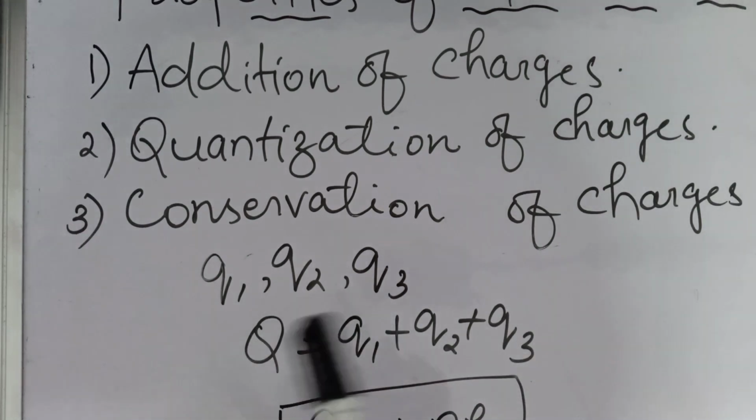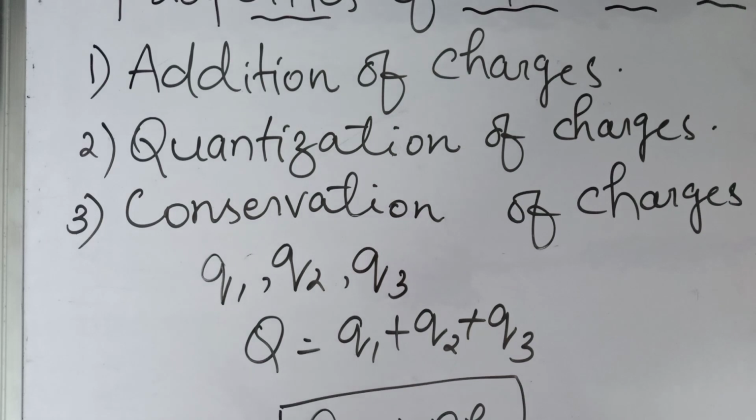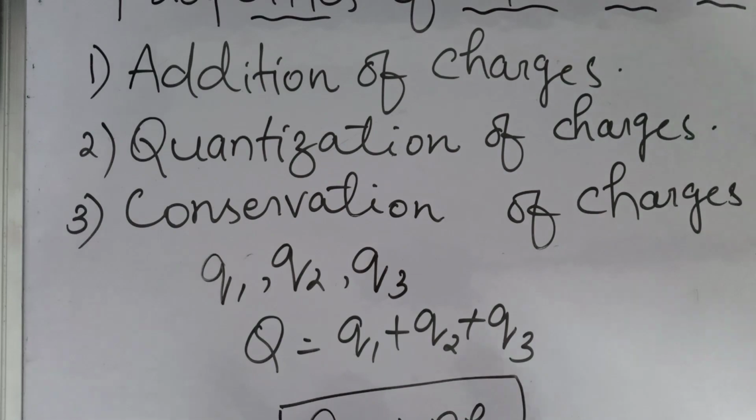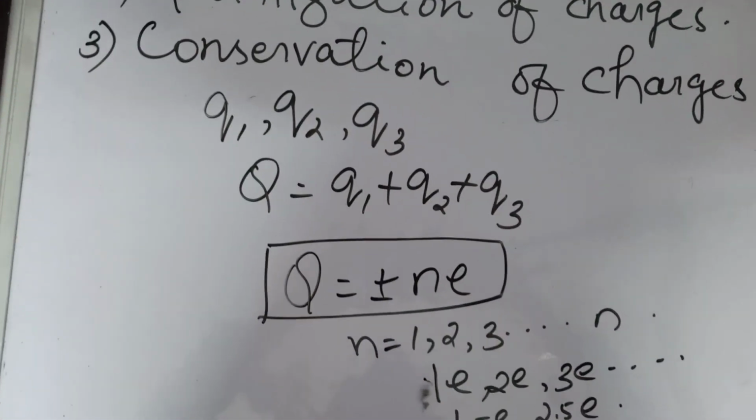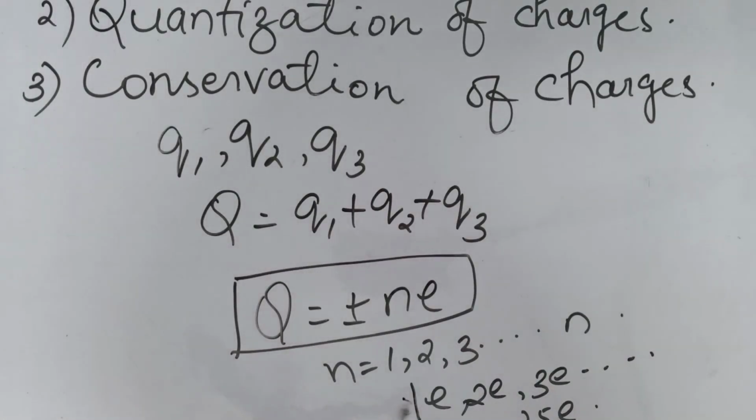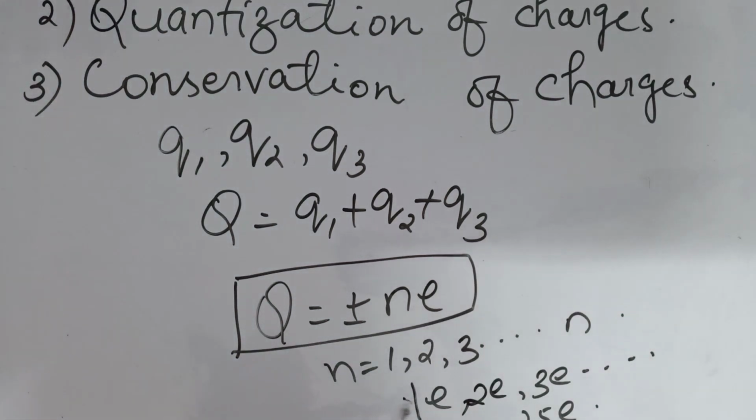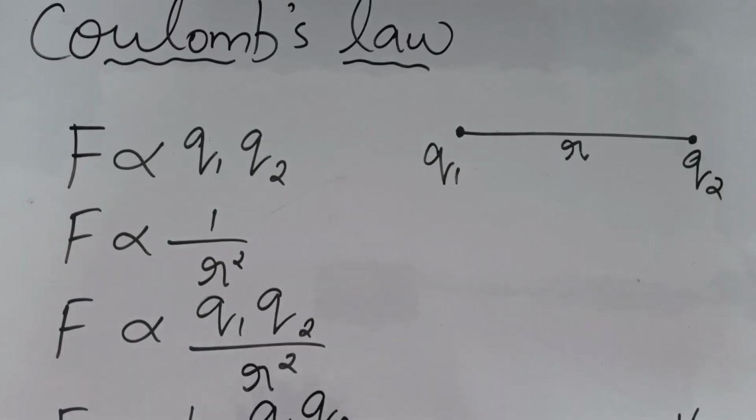Quantization means electric charges are always quantized and can be represented as an integral multiple of electric charge, and Q will be equal to plus or minus nE. Conservation of charge means that for an isolated system, the total charge of a system remains constant. Clear? Now we have a very important law, that is Coulomb's law in electrostatics.